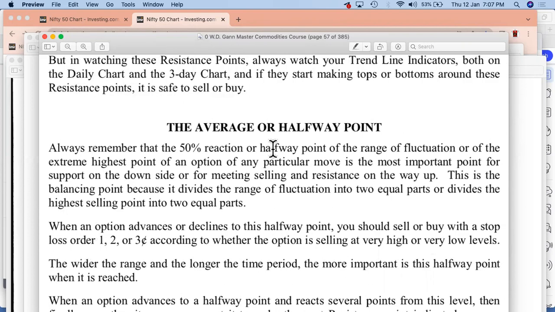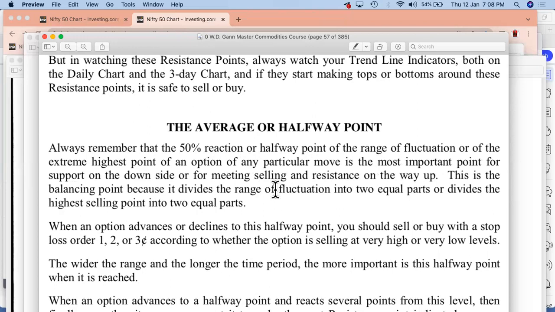He talks about the average or halfway point. What is the average or the halfway point? Halfway point is between the high and the low and coming down exactly to the 50% level which is there, right? So we know exactly the things, right? And we need to understand and interpret how things have been there. Always remember that the 50% reaction or halfway point of the range of fluctuations or of the extreme highest point of an option of any particular move is the most important point for support on the downside or for meeting selling and resistance on the way up, right?